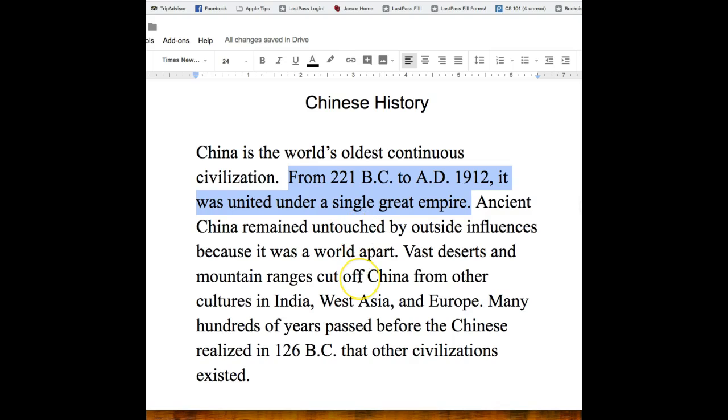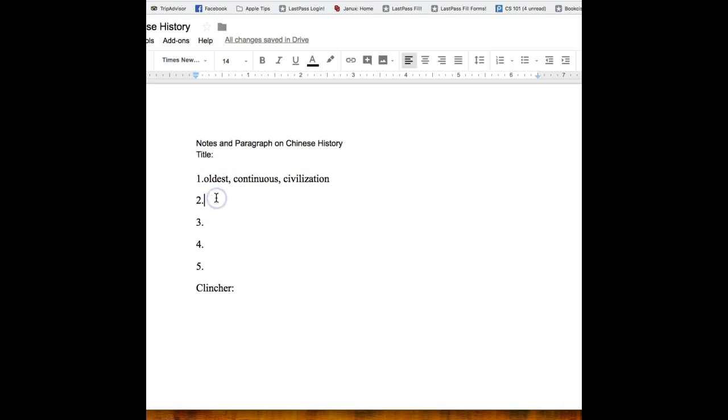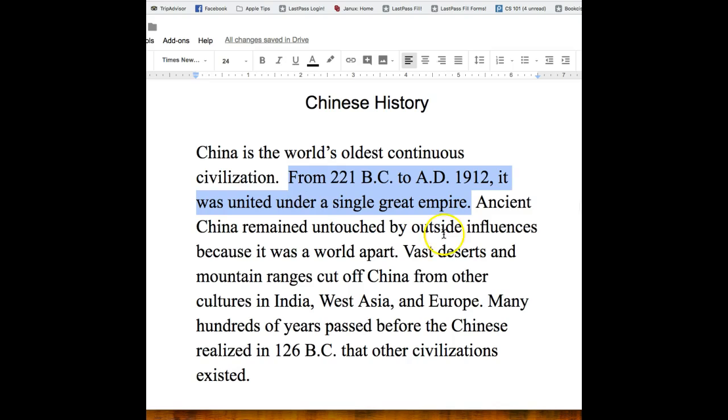So for a long time, right? So you could write that. You could say the dates, or you could say 2,000 years, empire. So let's just try that. So we'll say 2,000 years, empire. Okay. Then we go back to the next sentence.